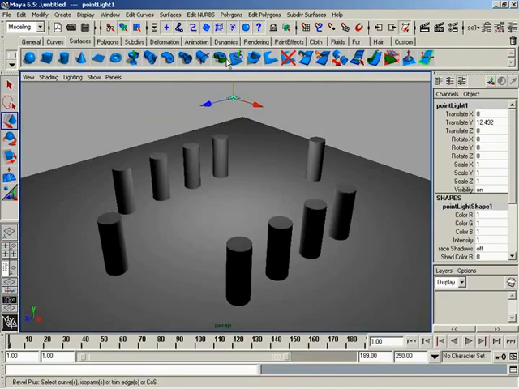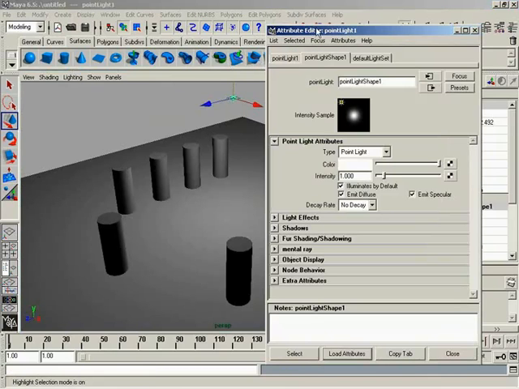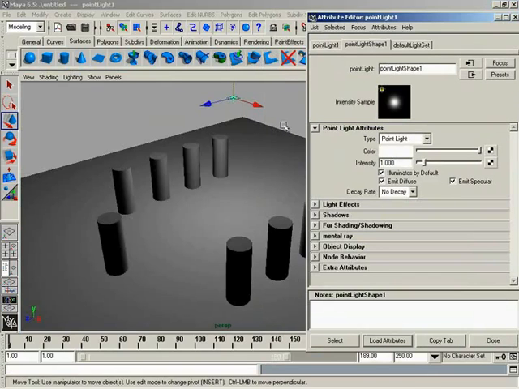I'm going to hit the Control A key combination on my keyboard to bring up the attribute editor for my point light. And look at this. Color and intensity. And how does it work? Well, by default, our color is white. How often is a light really white in the real world? Technically speaking, very, very rare.